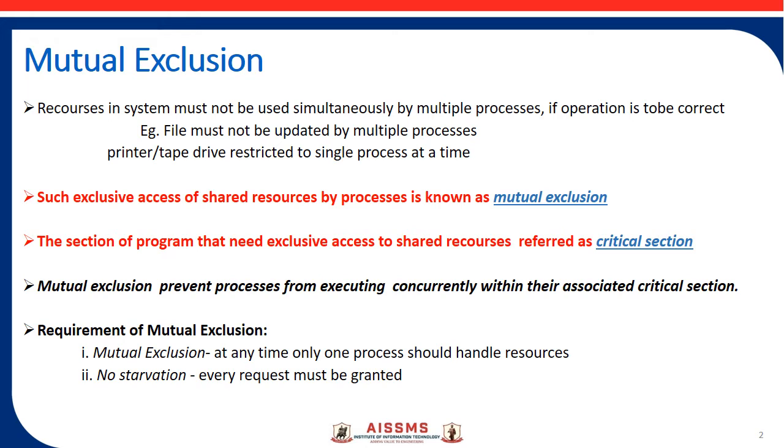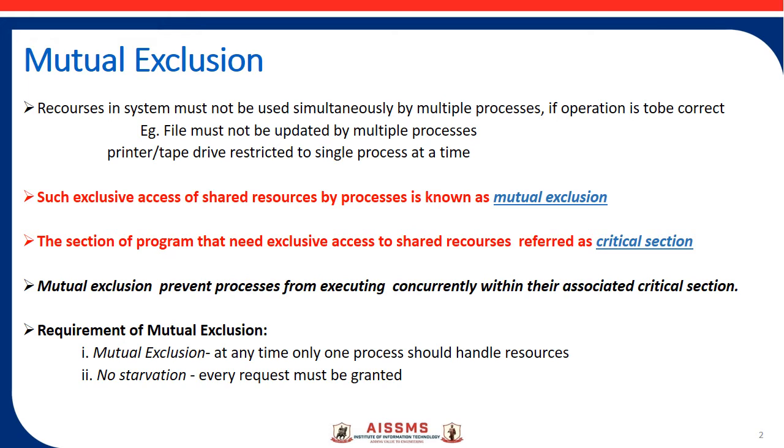This exclusiveness of access is called mutual exclusion between the processes. And the sections of a program that need exclusive access to shared resources are known as critical sections. For example, mutual exclusion prevents processes from executing concurrently within their associated critical sections.